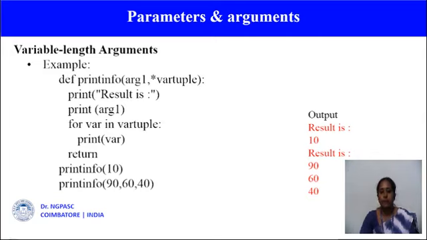So in the first function call I am passing the value 10. So print argument 1, the value is 10. So in the second function call I am passing 3 values. So it takes all these 3 values and prints 90, 60, 40.